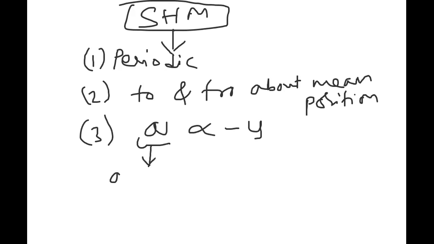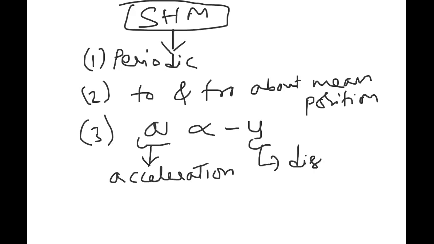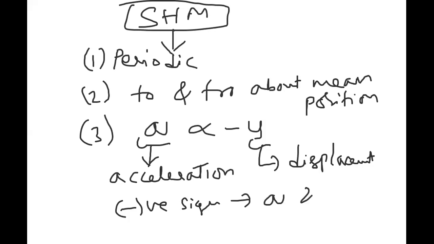Here A is acceleration and Y is displacement. They are connected in such a way that they are directly proportional, but the negative sign indicates that A and Y are in opposite directions.